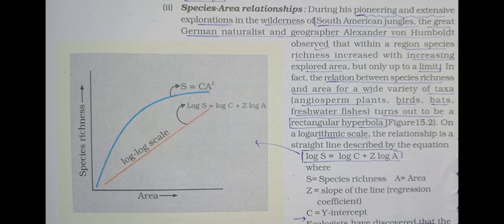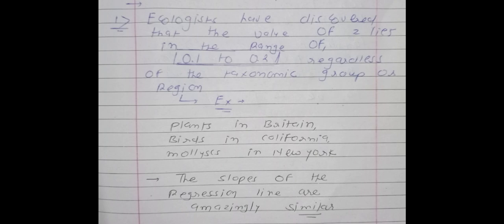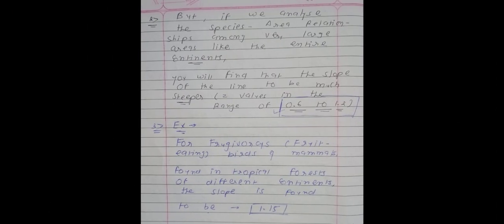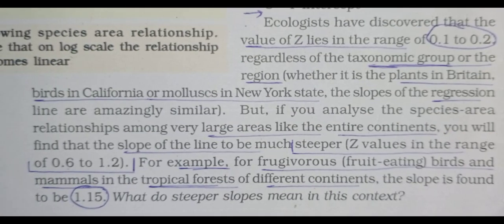So this question of species area relationships is completed. You will divide this question into two parts. In the first part you will learn about the graph and some equations for the normal condition and the logarithmic condition, while in the second part you will learn about the values of the Z line. Again, 0.1 to 0.2 for the normal condition, 0.6 to 1.2 for the large area, and for frugivorous organisms 1.15.